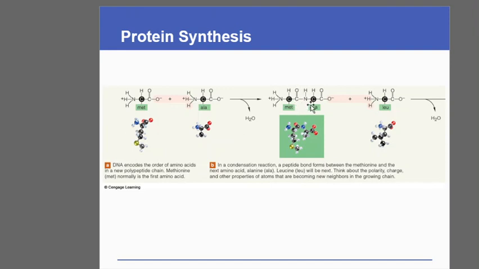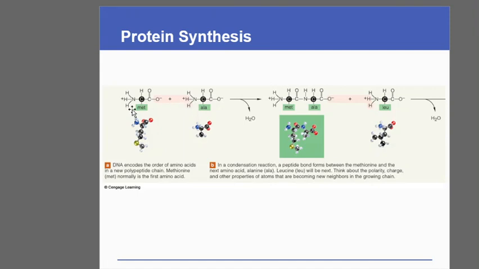So this CONH means the carboxyl group of one amino acid interacts with the amine group of the other molecule, removing the water molecule, that is a condensation reaction, and this CONH bond is formed. In chemistry we call it an amide bond, but in biochemistry or in biological systems we call it a peptide bond. So a peptide bond is nothing but an amide bond.